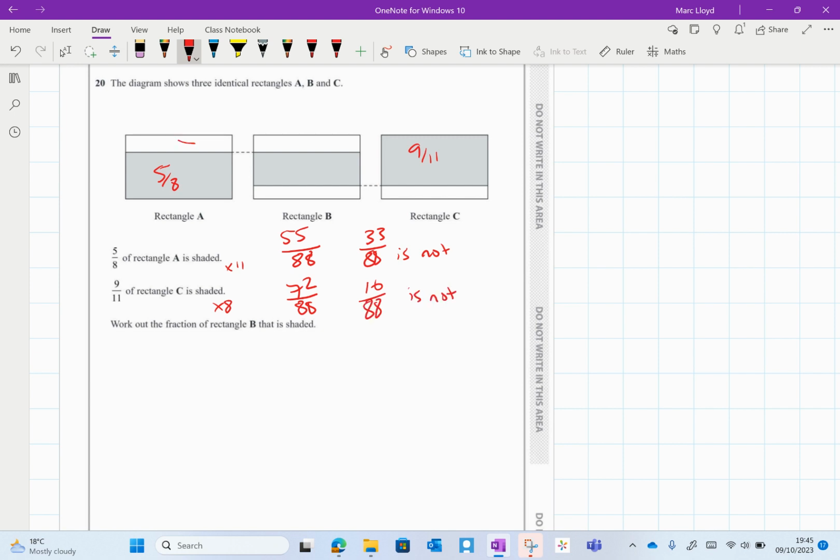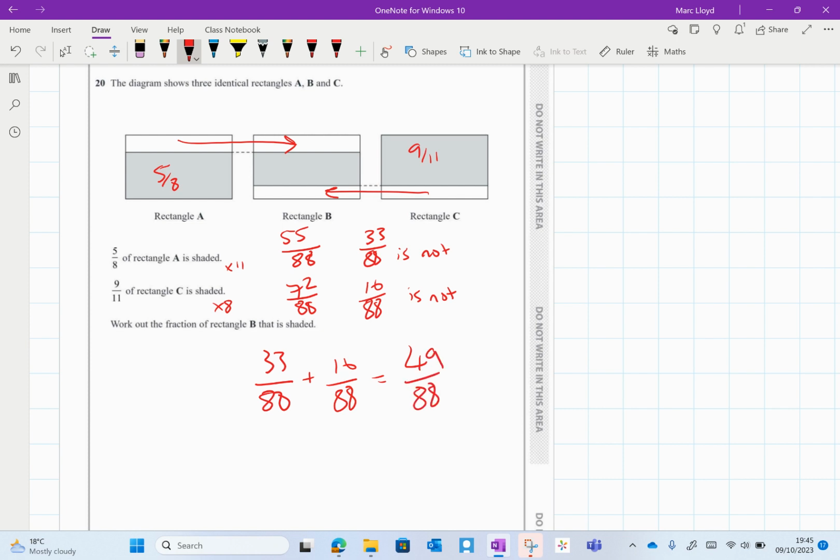Now that means that this is going to be the same as this, and this one's going to be the same as this one. It wants to know what bit's shaded. No, it's fine. We add these two together. So 33 over 88 plus 16 out of 88 will give me 49 out of 88.